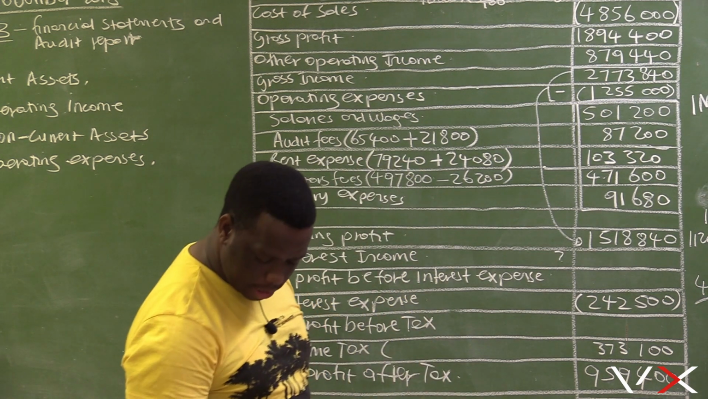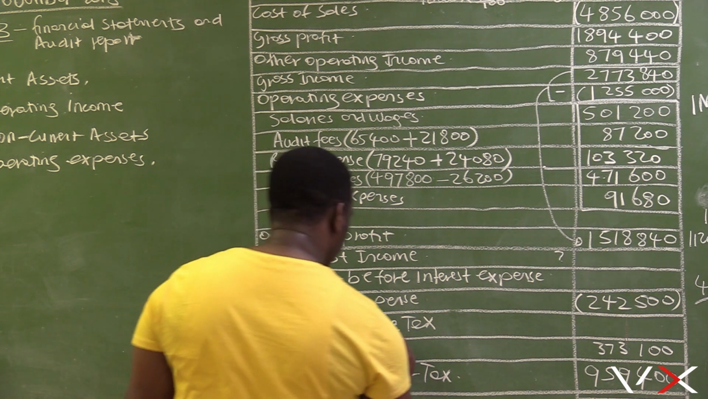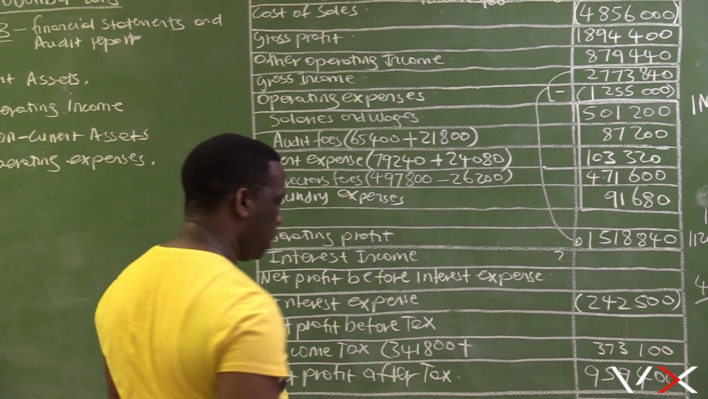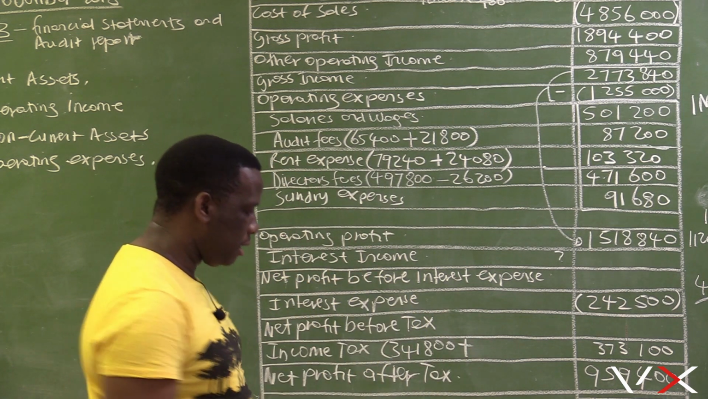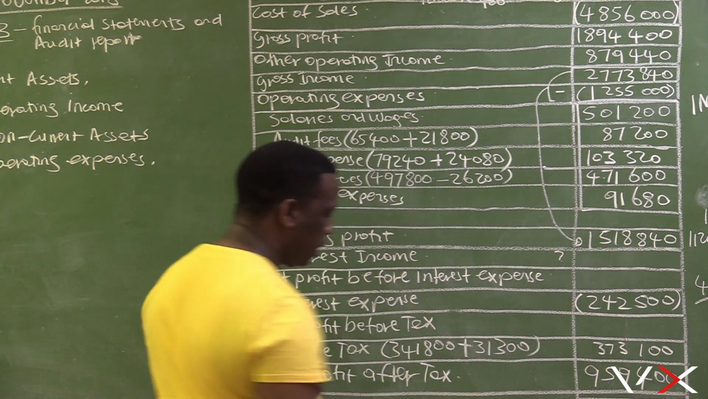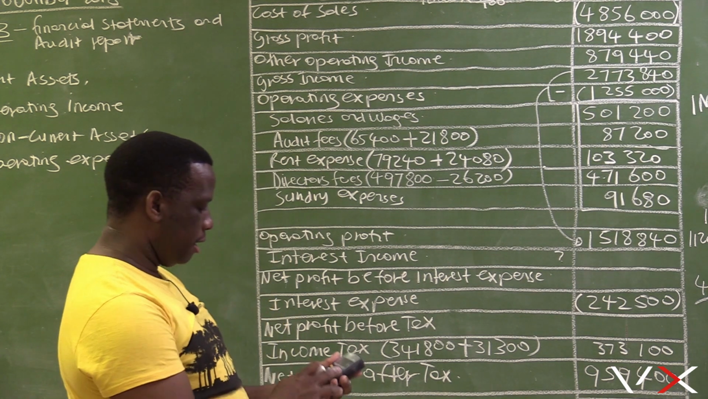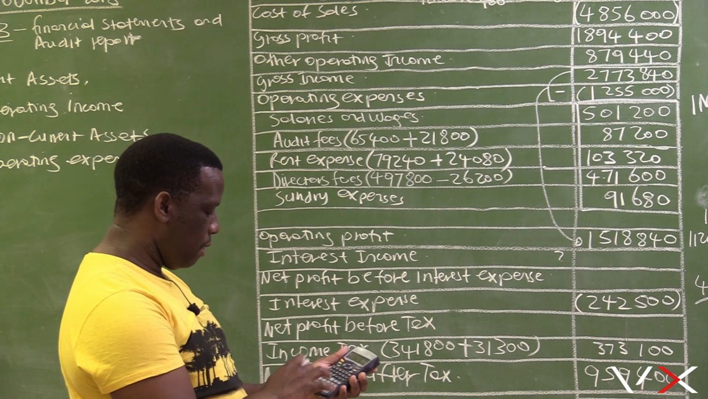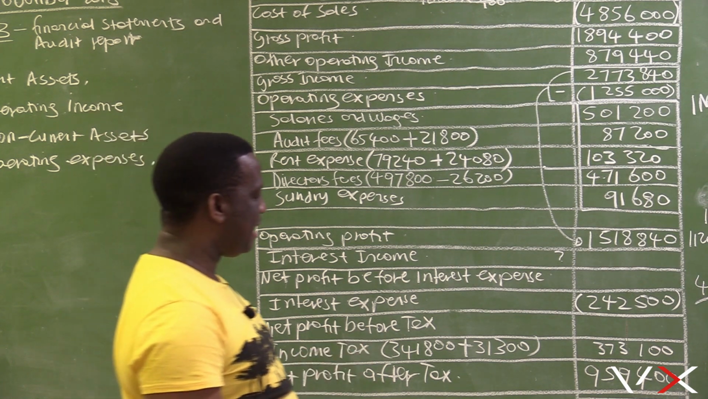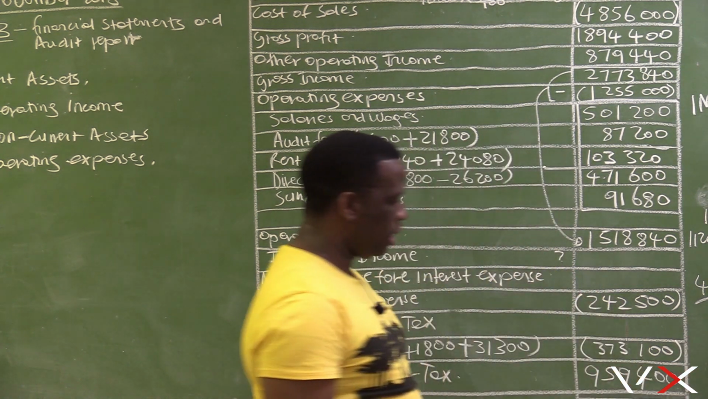How did we calculate it? We took the provisional tax payment of 341,800, which has already been paid to SARS, but SARS says that we are still owing them 31,300. So the total amount, 341,800 plus 31,300, is 373,100 for income tax. And income tax in the income statement is recorded in brackets.